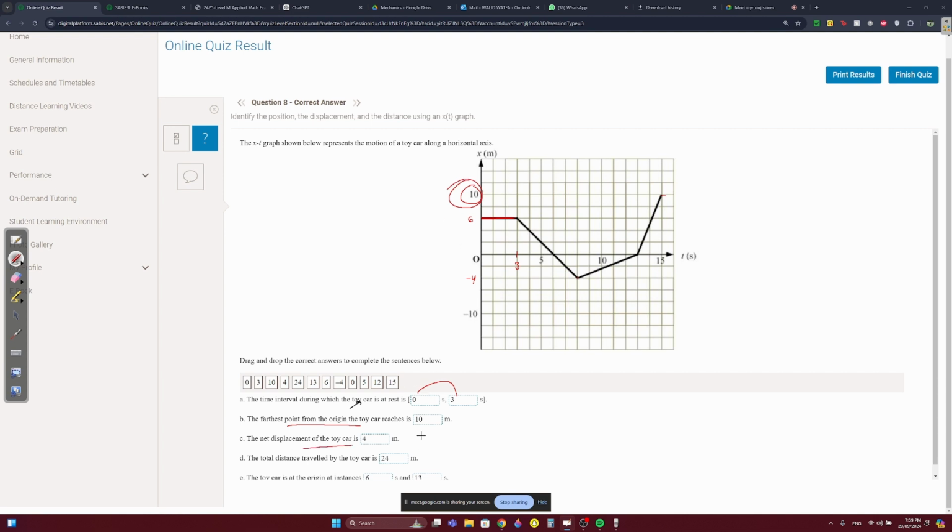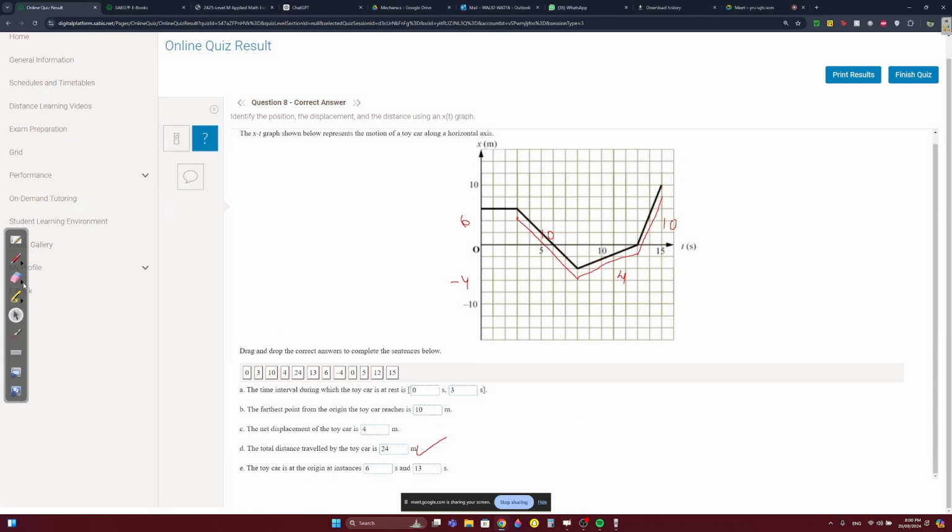The net displacement of the toy car, you look at the first initial point and you look at the final point, 10. You subtract 10 minus 6 is 4. The total distance traveled, we went from 6 to -4, that's 10. Then we went from -4 to 0, which is 4. Then we went from 0 to 10, that's 10. So 10 plus 4 plus 10 is 24. And then the toy car is at the origin.